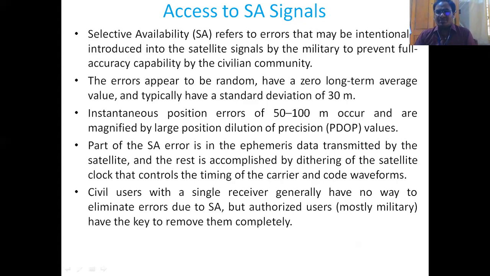So what is SA? First of all, selective availability refers to the errors that may be intentionally introduced into the satellite signals by the military to prevent the full accuracy capability by the civilian community.